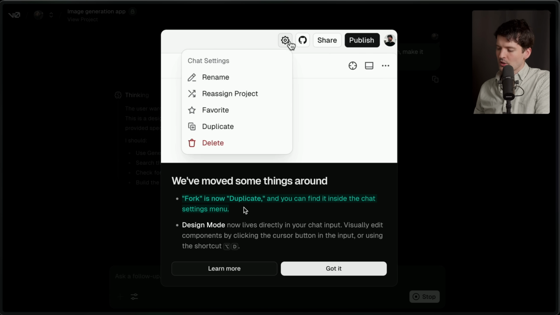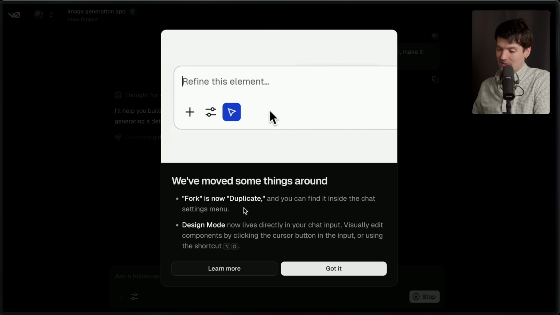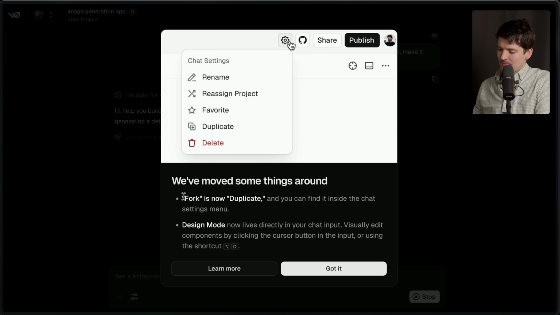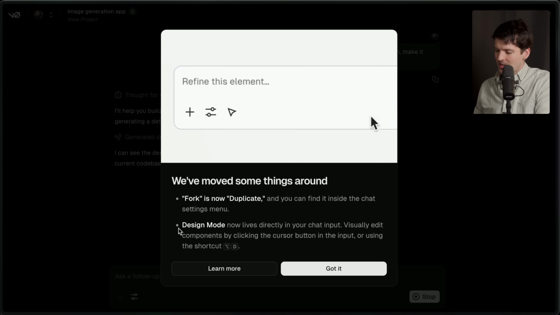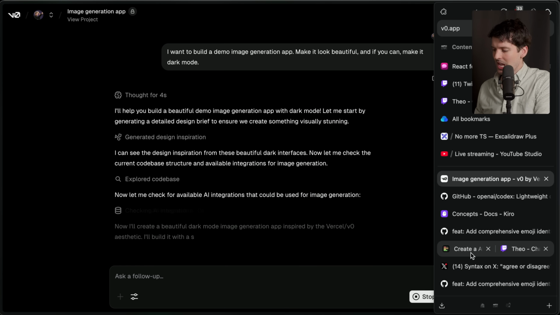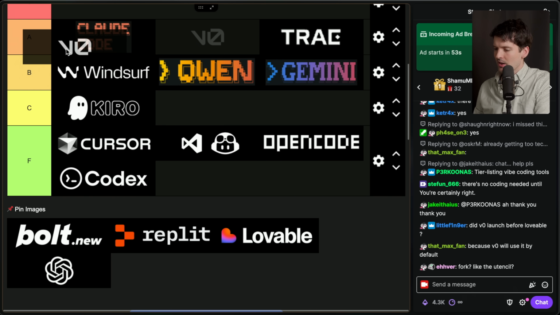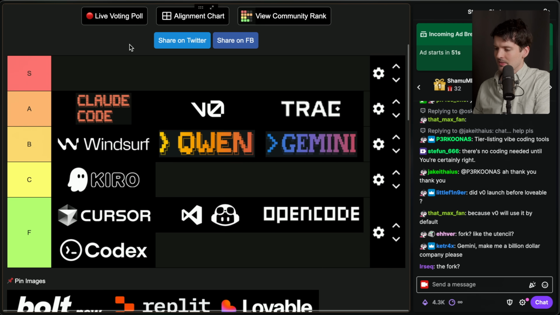They changed the word fork to duplicate. That is vibey. Developers know what forking is. Vibe coders don't. Right call for sure. Design mode now lives in your chat input. Visually edit components by clicking the cursor button in the input or use the shortcut. That's vibey. I was originally thinking this might rank kind of low, but so far, we're solid A tier.